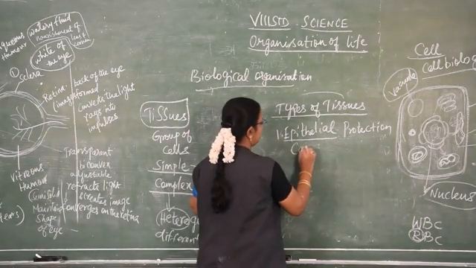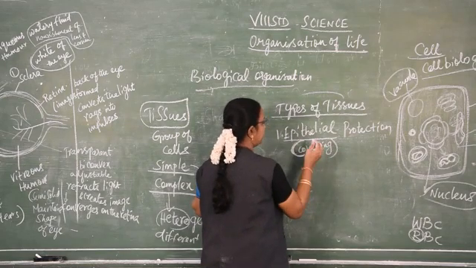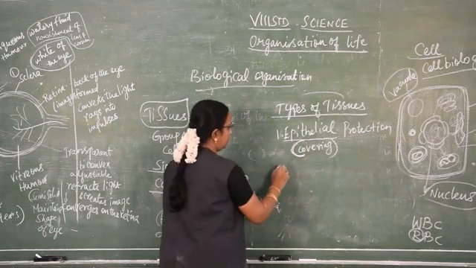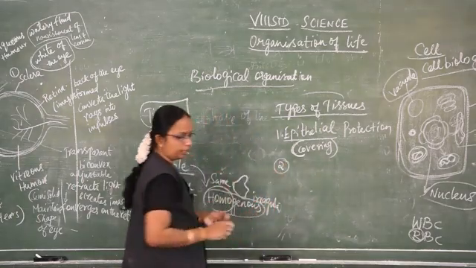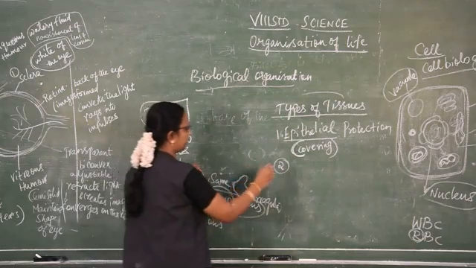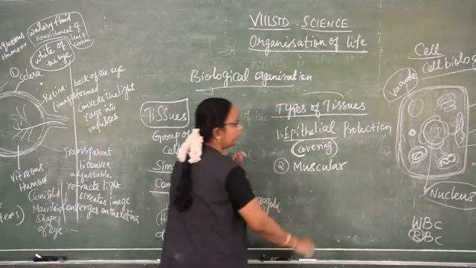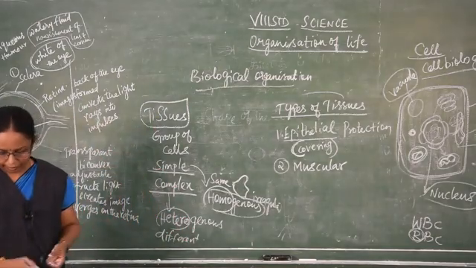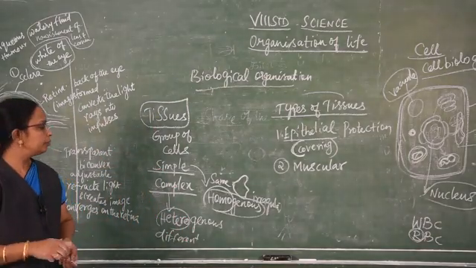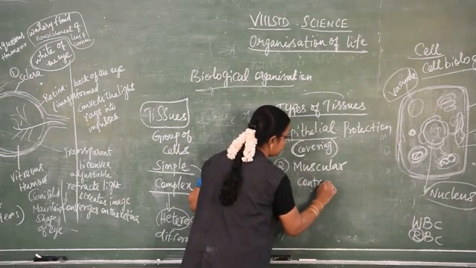Epithelial is otherwise covering tissue, where we can find this epithelial cell in our skin. Next one is the muscular tissue. Where can we find the muscular tissue? In our hand, our arm. This is contractile. Contractile means it can shrink.